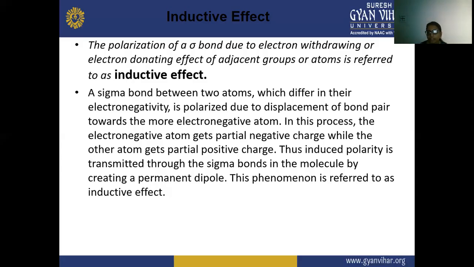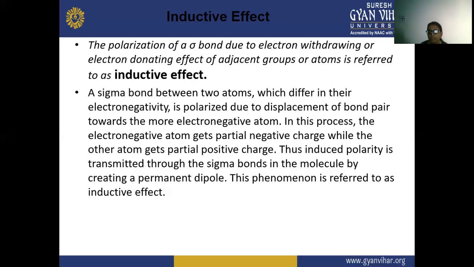That is why polarization happens in the sigma bond due to the electron withdrawing as well as the electron donating effect of an adjacent group or atom, which is referred to as the inductive effect. Or you can say, a sigma bond between two atoms sharing electrons, which differ in electronegativity.